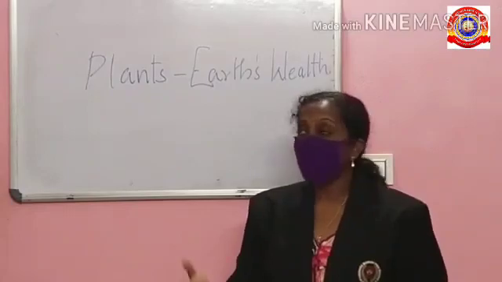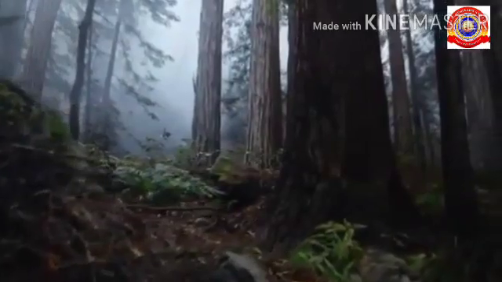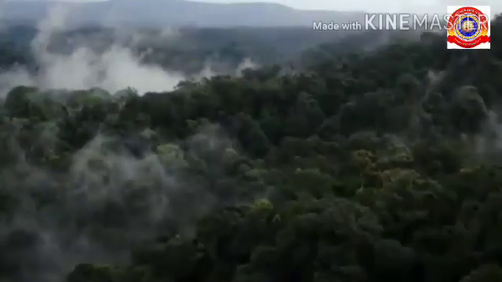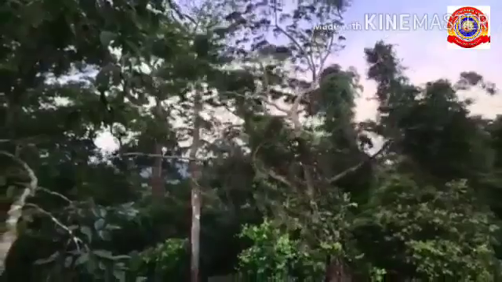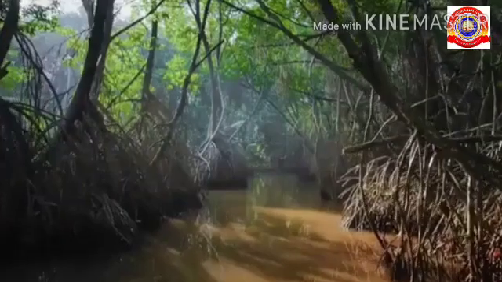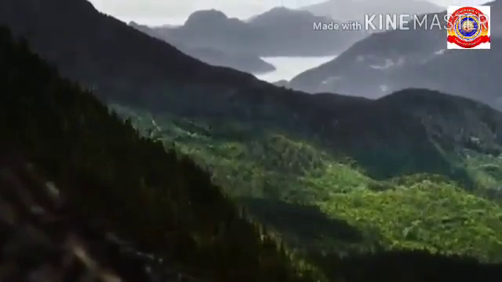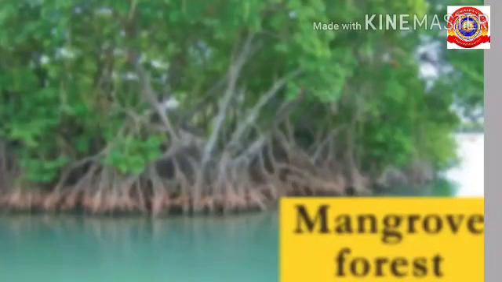Our next topic is plants, Earth's wealth. Plants serve as the cheapest, most effective, and natural means for the purification of air. By absorbing carbon dioxide from the atmosphere and releasing oxygen, plants provide invaluable services to the living world. Plants also have a major role in the mitigation of natural disasters. For example, mangrove forests help in controlling tsunamis to some extent.